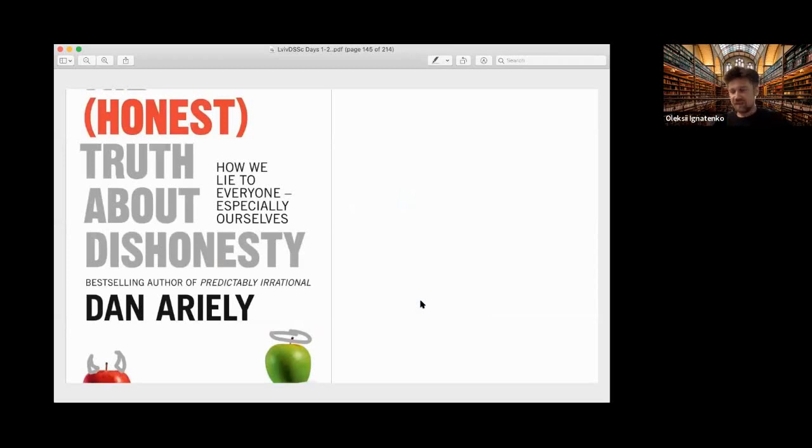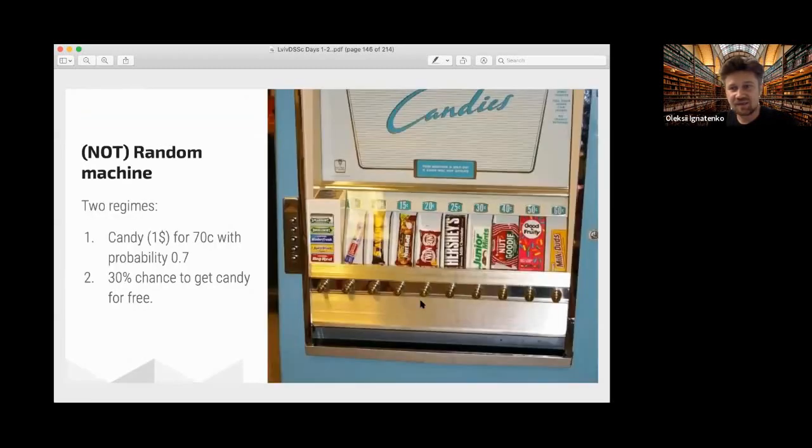Also, a very nice and interesting book, The Honest Truth About Dishonesty by Dan Ariely. I already told you about this author. His field is research about irrationality, how people behave in different situations, how they cheat with rules and so on. And he made some very interesting experiments, and I will tell you about one of them.